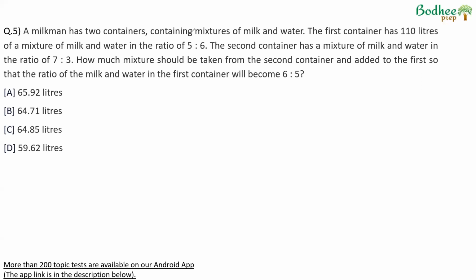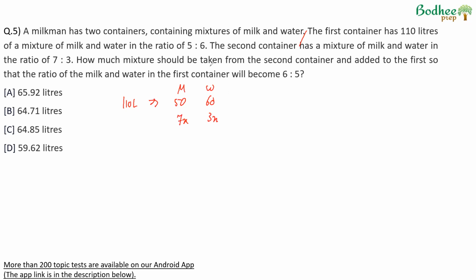A milkman has two containers containing mixtures of milk and water. The first container is 110 liters of milk and water in the ratio 5 is to 6. So 110 liters will be broken down in the ratio 5 is to 6. So it becomes 50 and 60, 5 by 11 of 110, 6 by 11 of 110. The second container has a mixture of milk and water in the ratio 7 is to 3. So suppose milk and water is 7x and 3x.